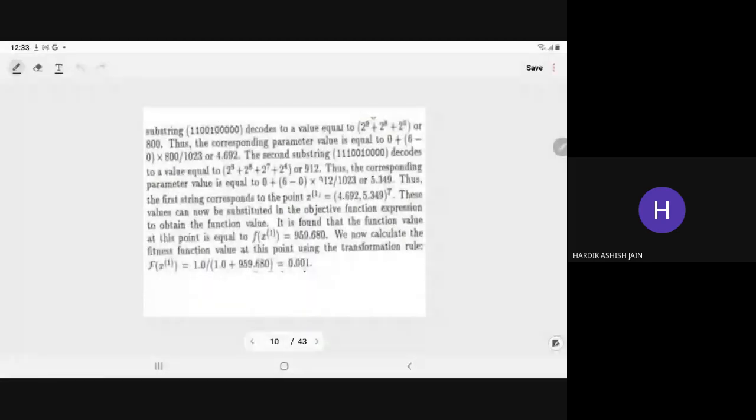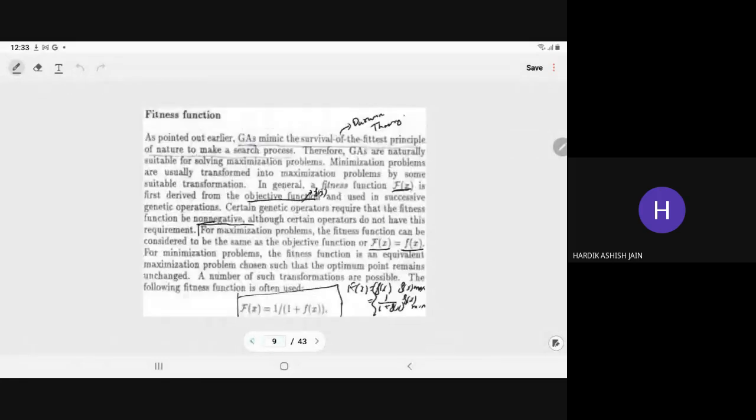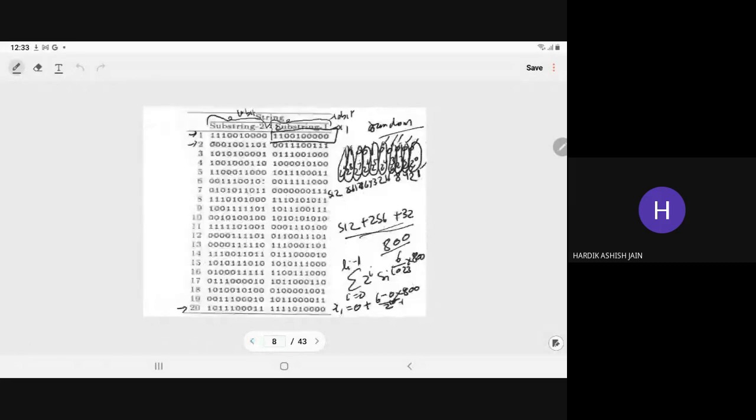Yes, sir, understood, sir. Now, in a similar fashion, for the string 1110010001, what is the decoded value? 2 to power 0, 2 to power 1, 2 to power 2, 2 to power 3, 2 to power 4, 16, 2 to power 5, 2 to power 6, 2 to power 7, 128. So 16 plus 128, and then 256, then 512.